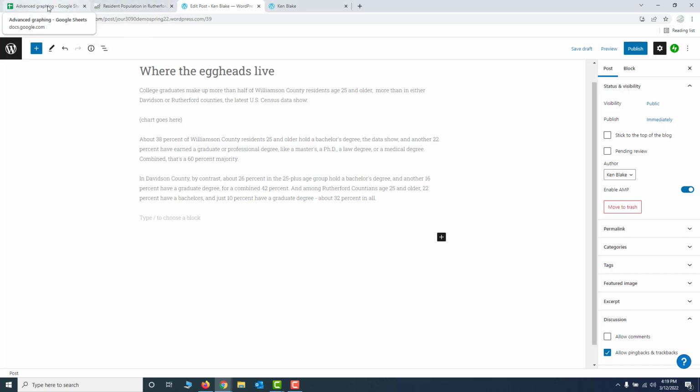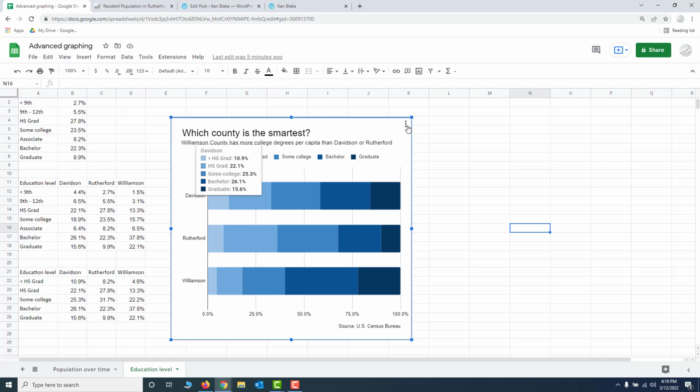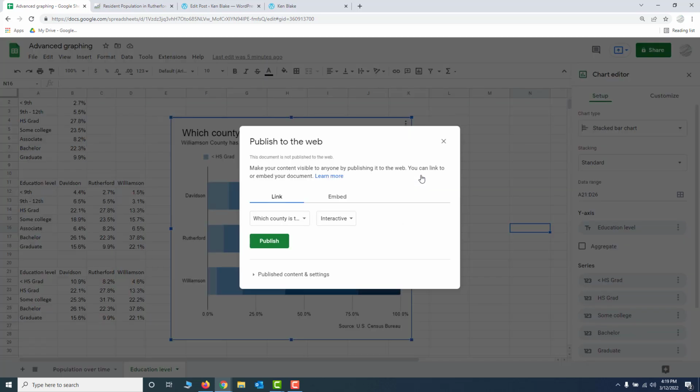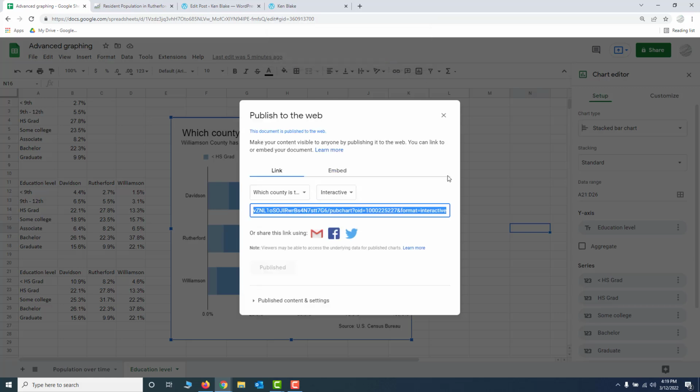To get that, I need to go back to the chart, click on it, choose the three dots here in the upper right corner. And instead of going to edit chart, which is where I would go to change the look of the chart, choose publish chart right there. And the first time you do this, it's going to say, are you sure you want to make this findable on the web for everybody else? And I'll say yes, I want to go ahead and publish it, and click OK. You do that only once. It's published from that point forward until you go back and unpublish it if you want to.